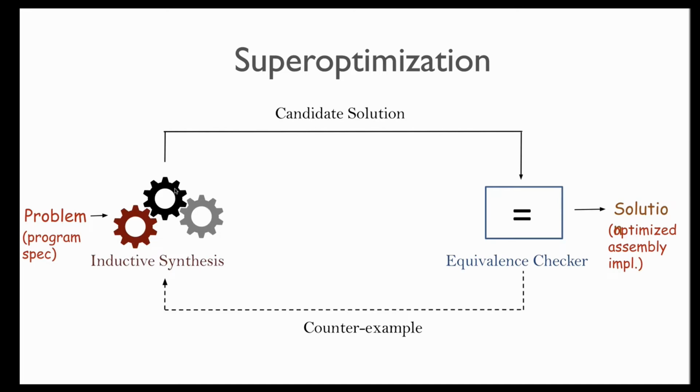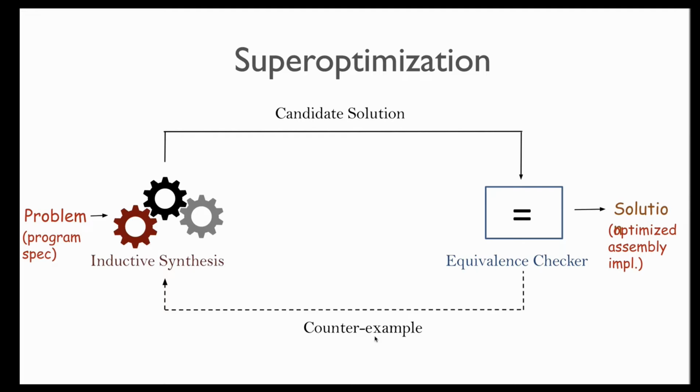You can imagine that these inductive synthesis algorithms are approximate. They may be based on machine learning techniques, for example. And so the candidate solutions may be incorrect. However, a compiler cannot tolerate an incorrect optimization, and so we use a validator, also called an equivalence checker, that checks every candidate solution. This is the second set of required algorithms in this design. The equivalence checker checks the candidate solution for equivalence against the program specification. If it is able to prove that the two are equivalent, we obtain an optimized solution. On the other hand, if the equivalence checker is unable to prove that the program specification and the optimized assembly implementation are equivalent, it should typically generate a counterexample.